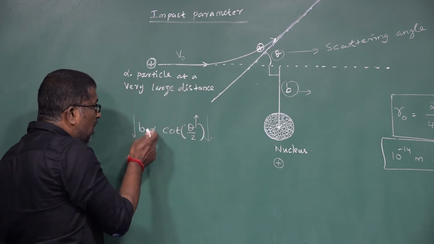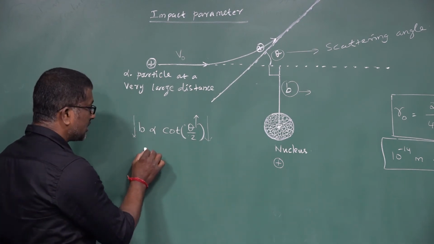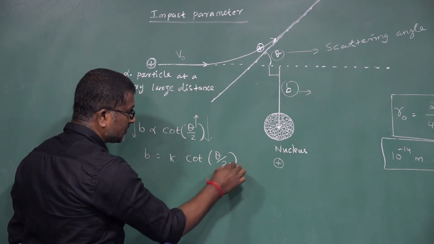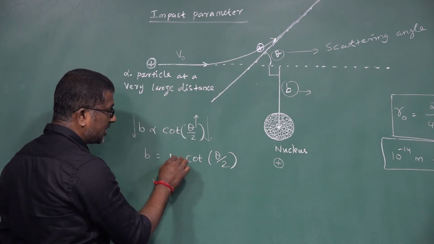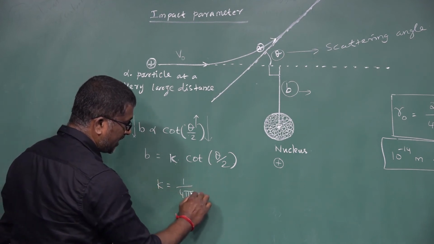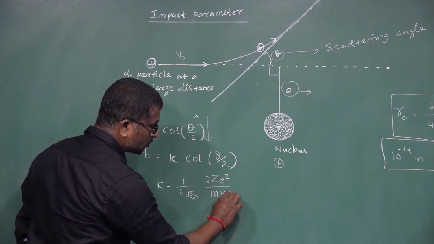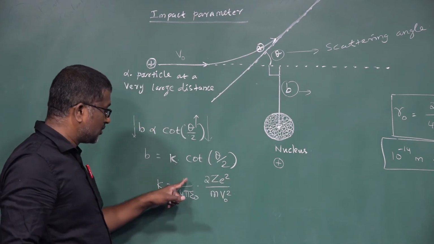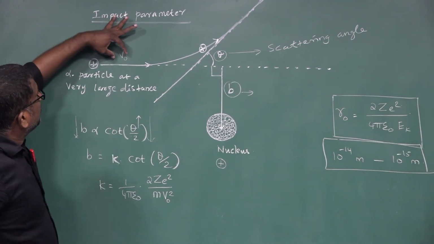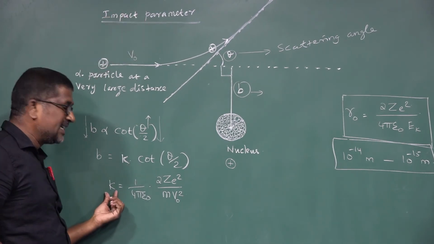Right. So if you want to remove the proportionality, we should introduce a proportionality constant. So B is equal to K into cot theta divided by 2. Here K is called the constant of proportionality. The proportionality constant K is given by 1 divided by 4 pi epsilon naught into 2 Z E square divided by m V naught square. Here, for a given velocity of the alpha particle, this K value is constant.